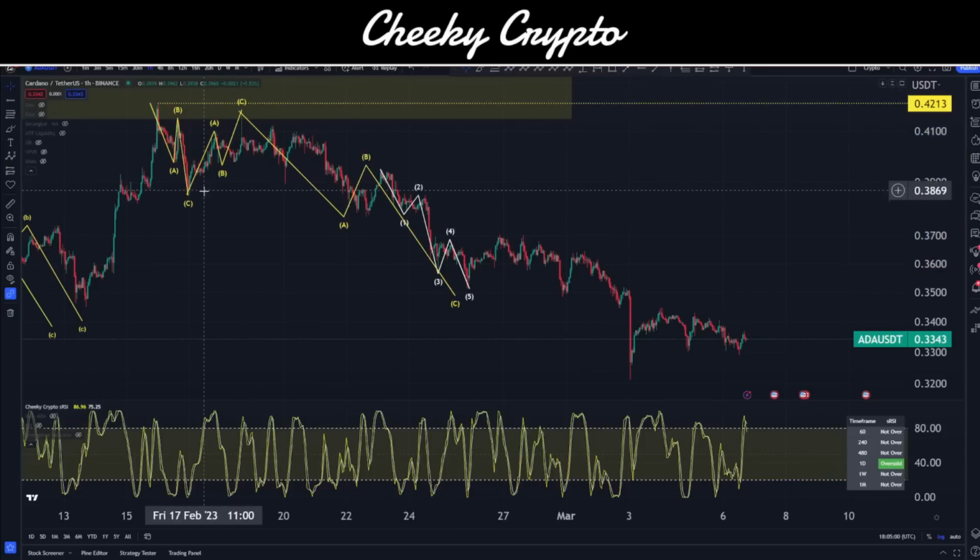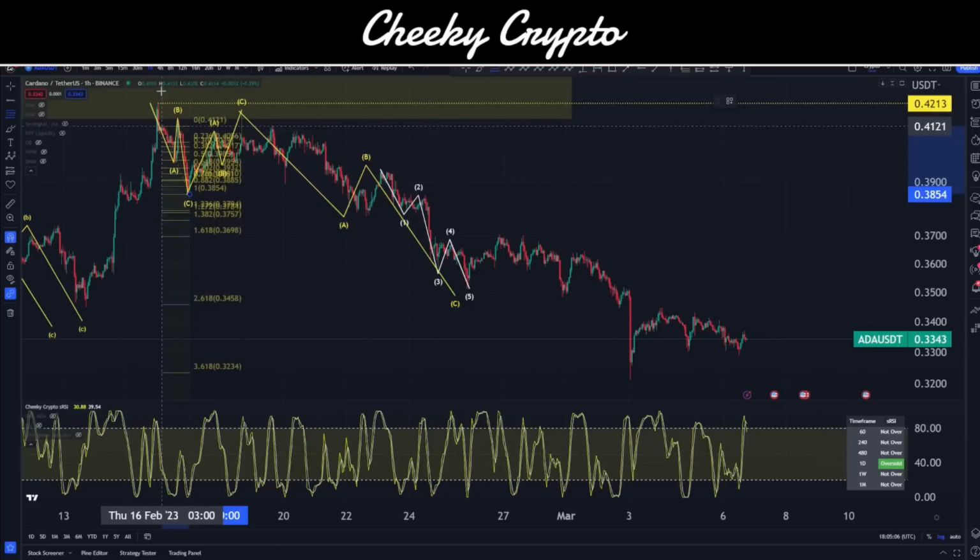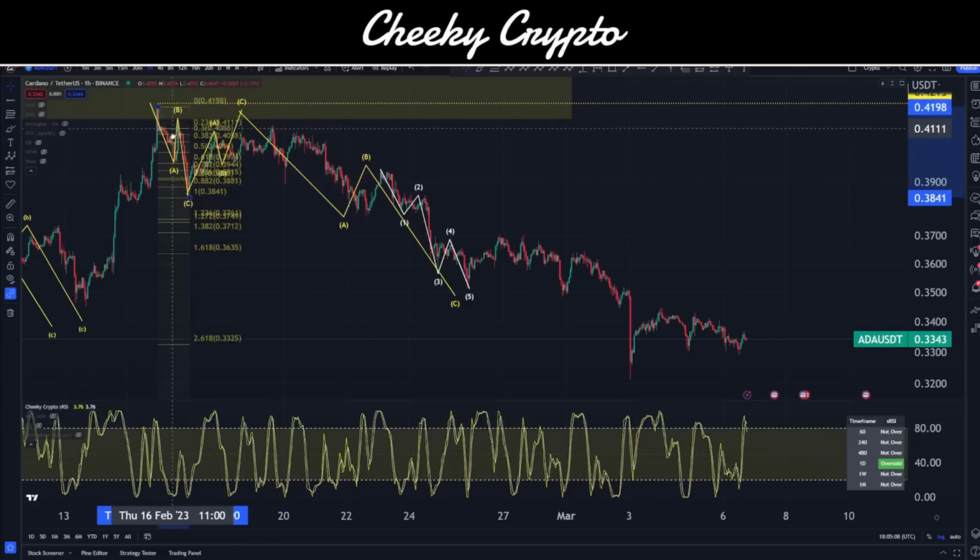So now we have three waves down, three waves up, three waves coming down, that three waves being a lot bigger than the first three. This will actually then lead us into thinking, okay, what is potentially on the cards here.